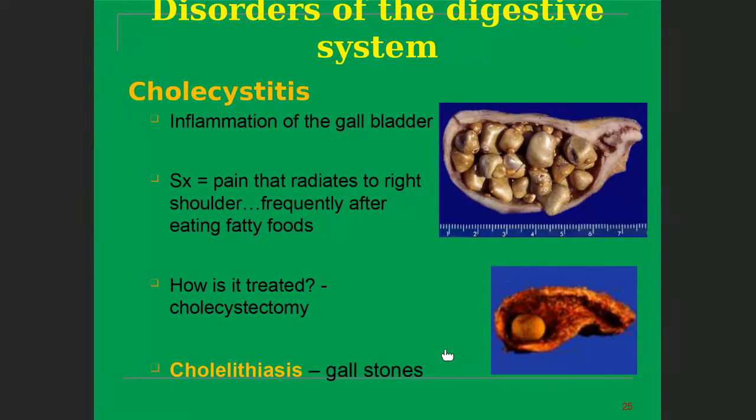How is it treated? It is treated by removal of the gallbladder. Gallstones present in the gallbladder are called cholelithiasis, and you can see in the picture that these are the stones which are present inside the gallbladder.